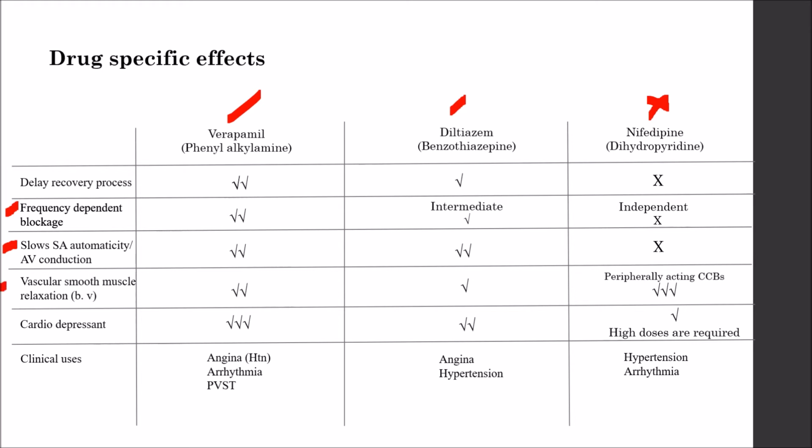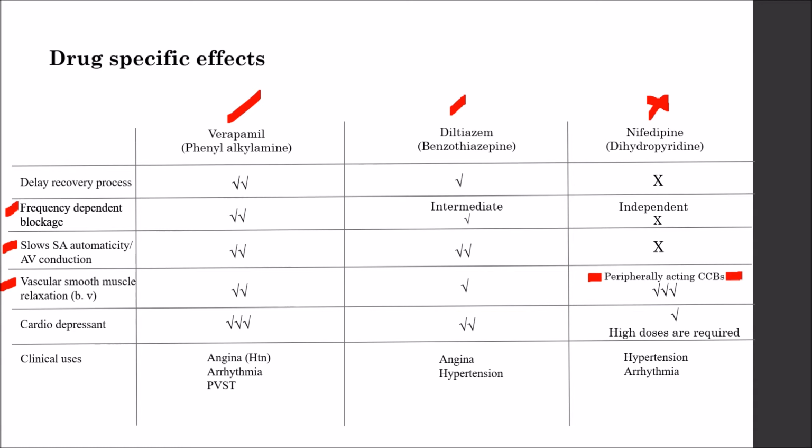With respect to vascular smooth muscles, that is blood vessels, yes, verapamil causes good relaxation when we talk about relaxation of blood vessels. Whereas on comparing verapamil and diltiazem, diltiazem shows a reduced relaxation as compared to verapamil. However, nifedipine shows an excellent vascular smooth muscle relaxation. That is why it is also known as a peripherally acting calcium channel blocker.